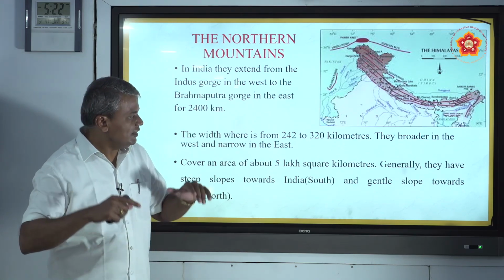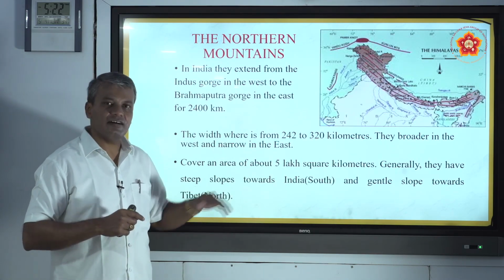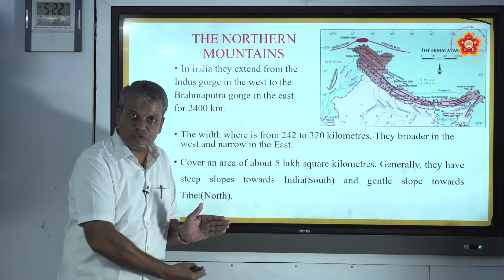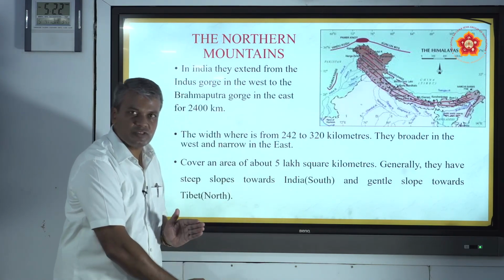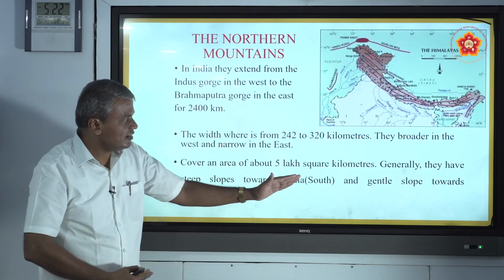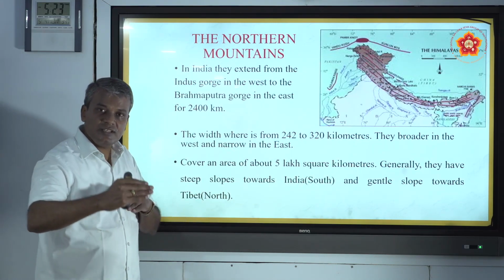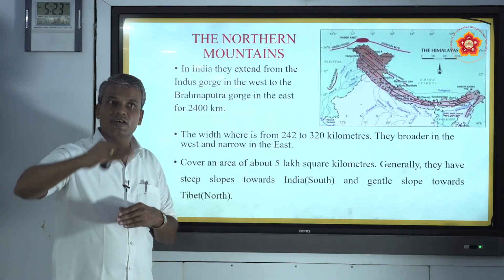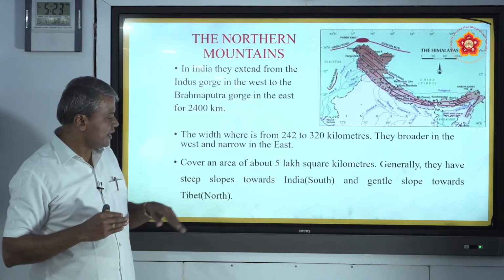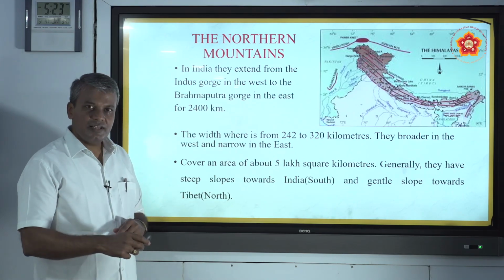They have very steep slopes towards the south, that is towards India, and gentle slopes towards the north, that is towards Tibet. Clear?